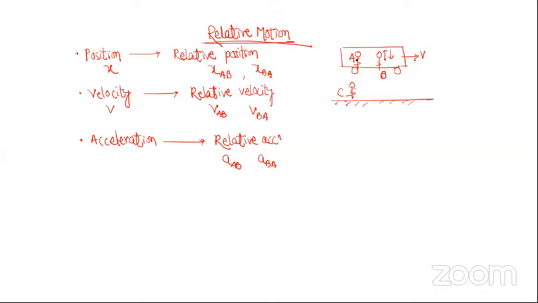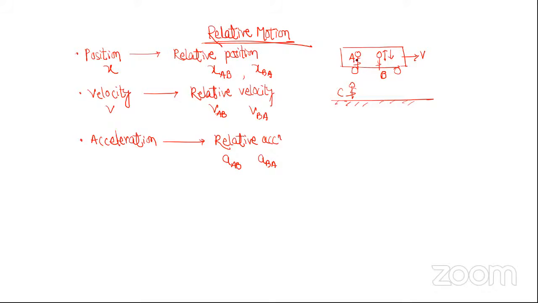Standing on the ground and observing, the velocity that I see I will call actual velocity. The acceleration that I see we will call actual acceleration. The position that I see we will call actual position. Got the meaning of the word actual? Actual means as seen from ground. Sometimes the word actual may not be spoken. It may be like, the velocity of a body is 20 meters per second. So this is which velocity? The actual velocity. Nothing spoken means it is actual velocity, as observed from ground.